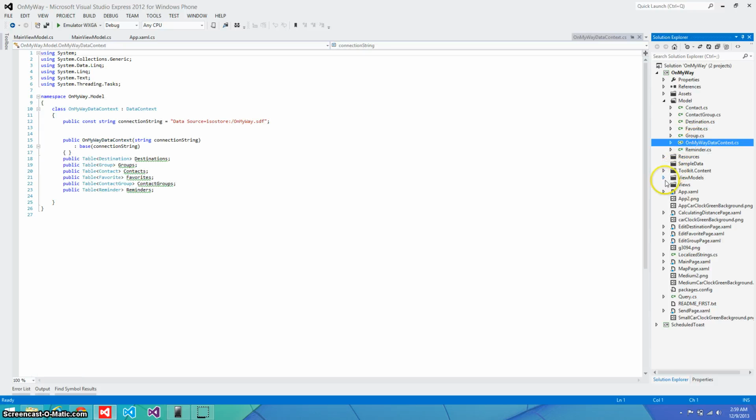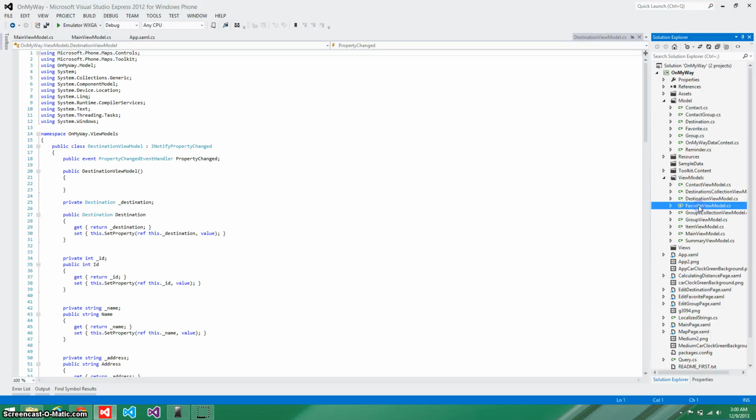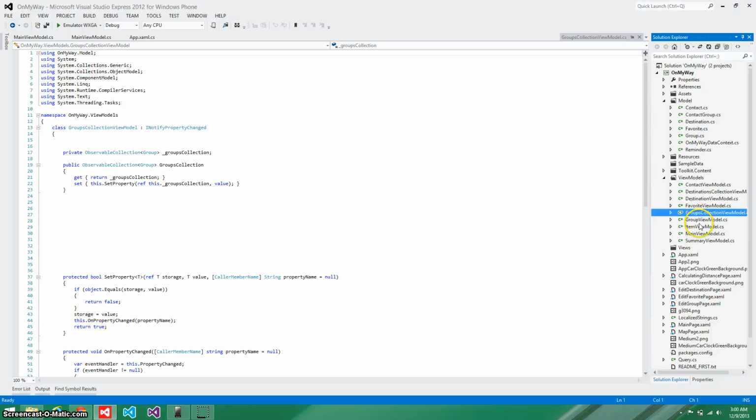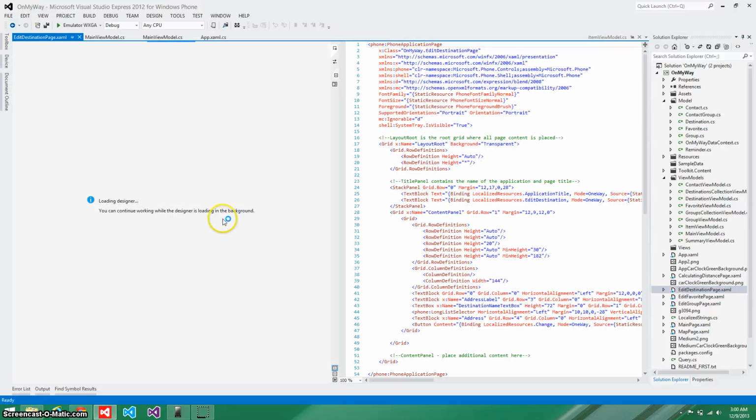And then these view models here are what I use to link to my page views, which might take a little bit to load up if I show it to you here, where it loads in the designer. But these view models are basically what the actual screen looks at in order to fill its information in.